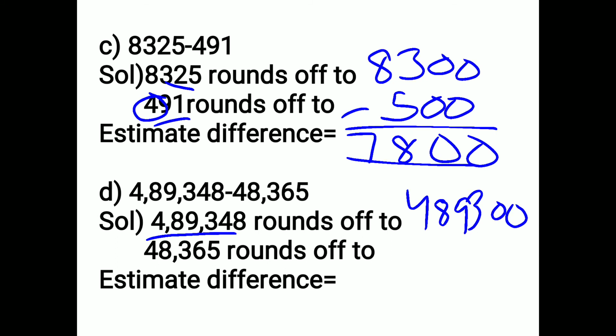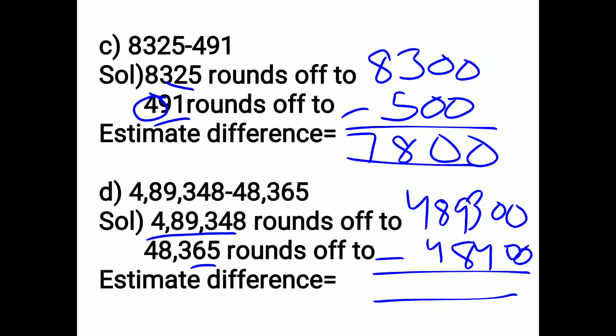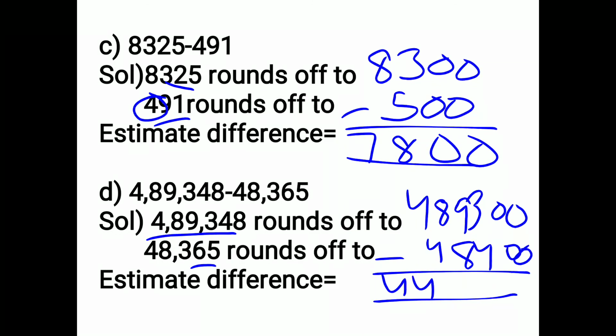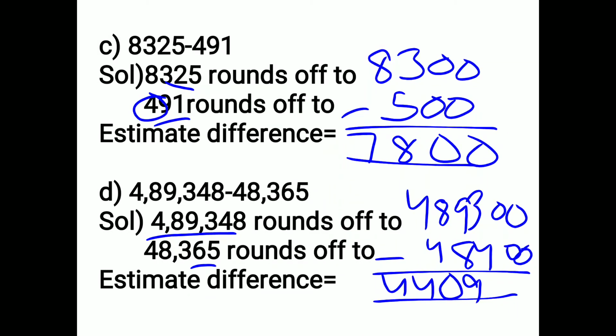In 48365, which place do you have to see? Tens place. It is 6. 6 is greater than 5. So this 3 will become 4. So you write 48400. Then you subtract them, and when you subtract, your answer comes 440,900. Clear? Now we do question 3.